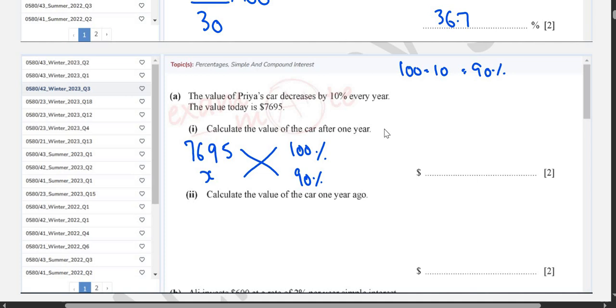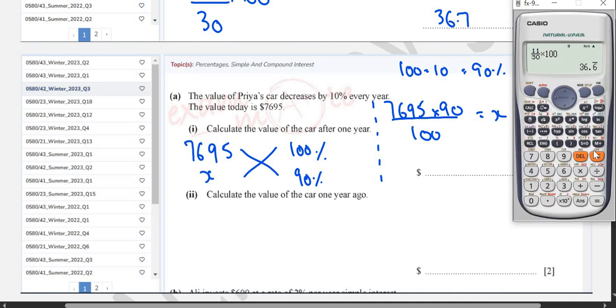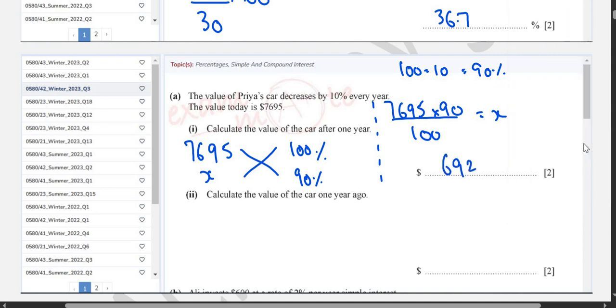So we will cross multiply both the numbers. So this becomes 7695 multiplied by 90. We divide the whole thing by 100 to give us the value of X. So let me find it over here. 7695 multiplied by 90 divided by 100. We get an answer of 6925.5. So the value is $6,925.5.